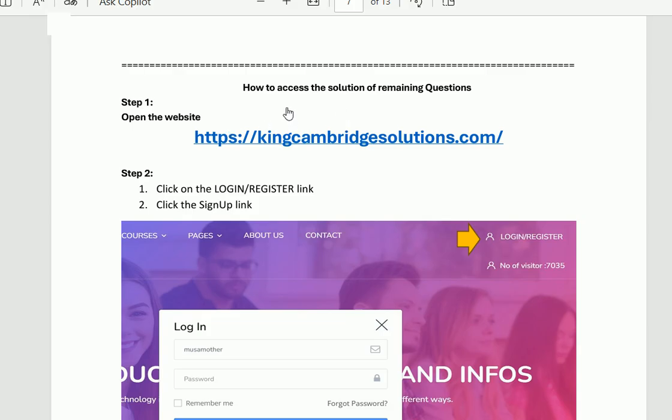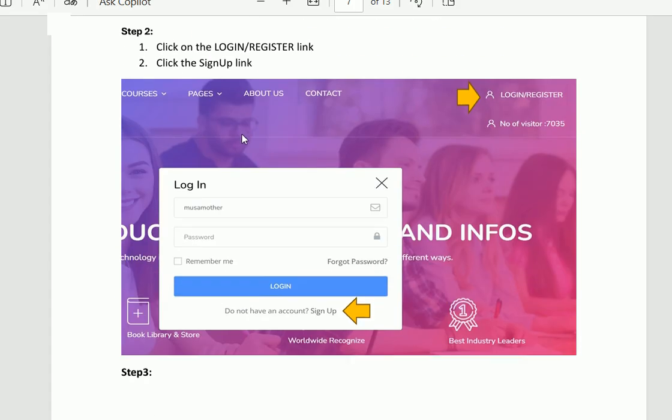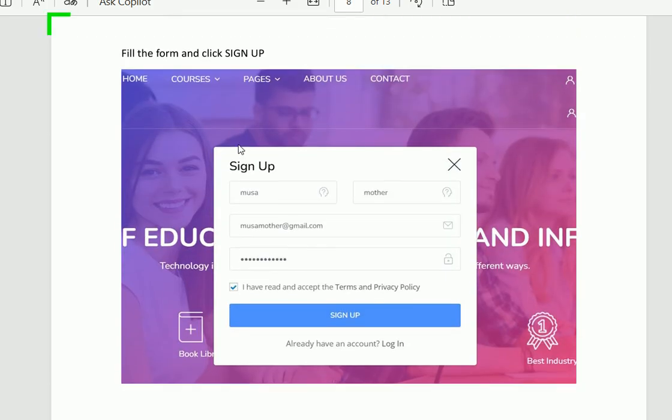You can see this is the website. Open this website. After that, on the top right corner, click on the login register. When you click on this login register, you will find this interface. After that, on this interface, you will click on the sign up link. When you click on the sign up link, you will find this interface.